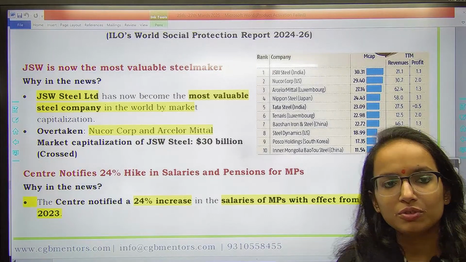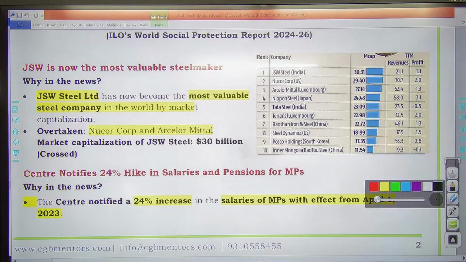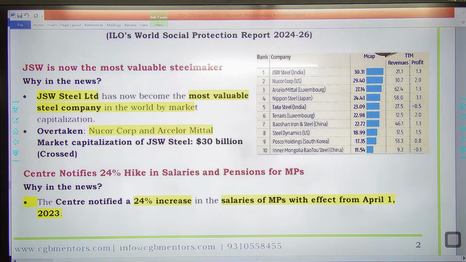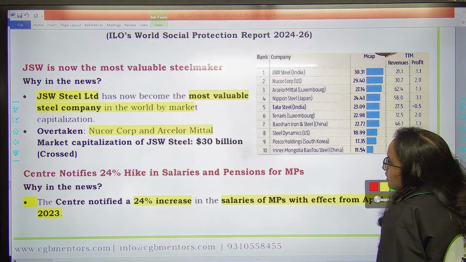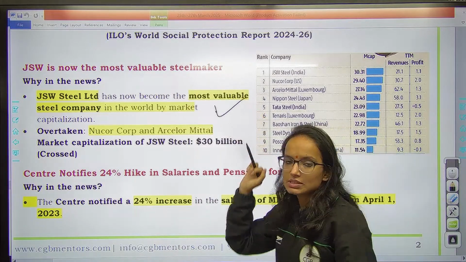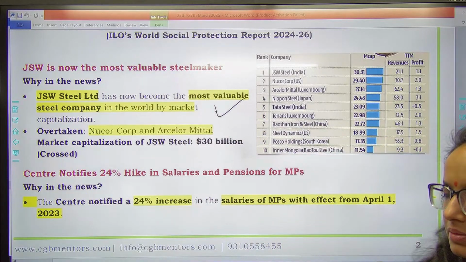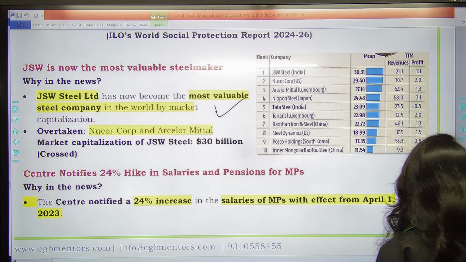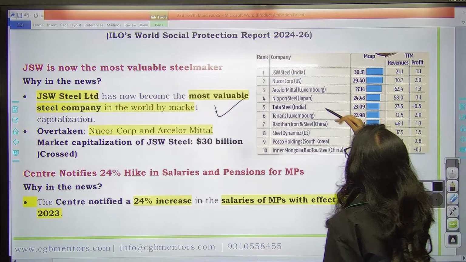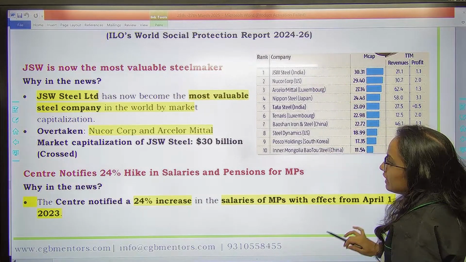The next news is JSW Steel Limited has now become the most valuable steel company in the world by market capitalization. So in terms of MCAP, market capitalization, JSW Steel is the most valuable steel company at the global level. Okay, and it has overtaken Nucor Corp and ArcelorMittal for this purpose. Market capitalization की अगर आप वैल्यू देखें तो $30 billion it has crossed. JSW Steel from India is the most valued company in terms of market capitalization.